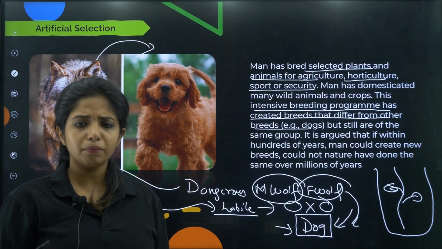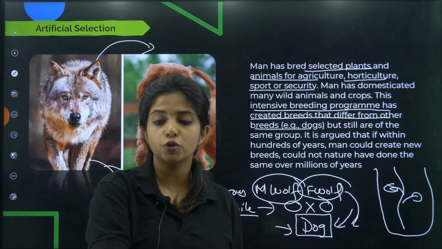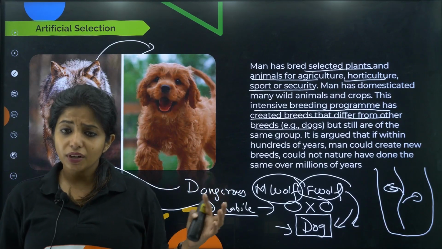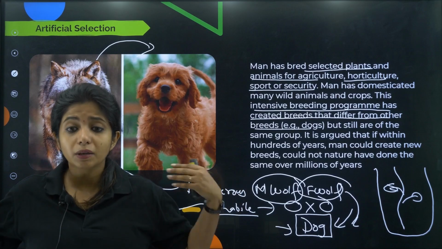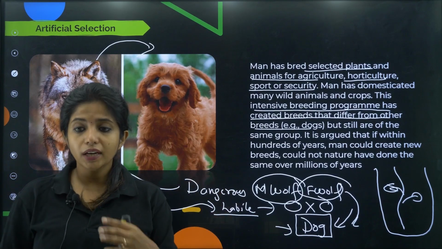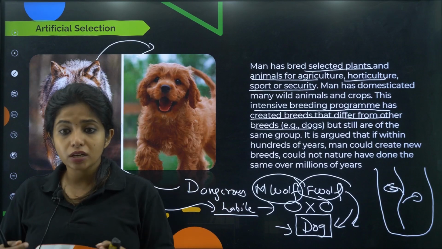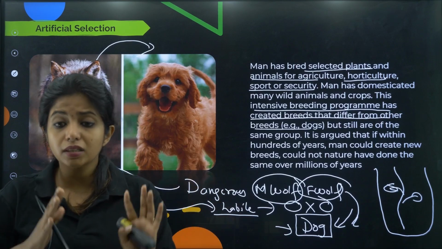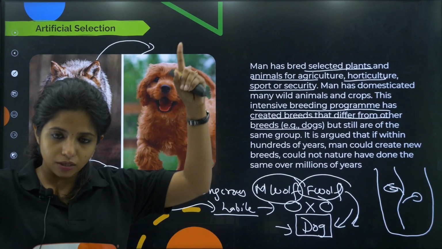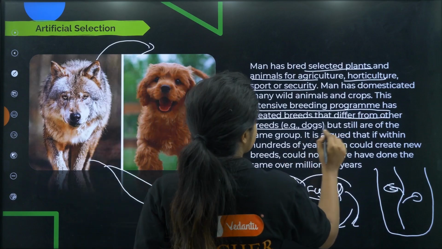Why do we have Pomeranian? Why do we have Labrador? Why do we have German Shepherd and all the dogs? Shih Tzu, everything. It's because of the interbreeding and everything done by human beings, us. That's why different breeds came, and obviously a little amount of evolution also happened. The genetic makeup changed, which is why they all look different. This happened in the course of time, but the initiators were us, but they are still of the same group.